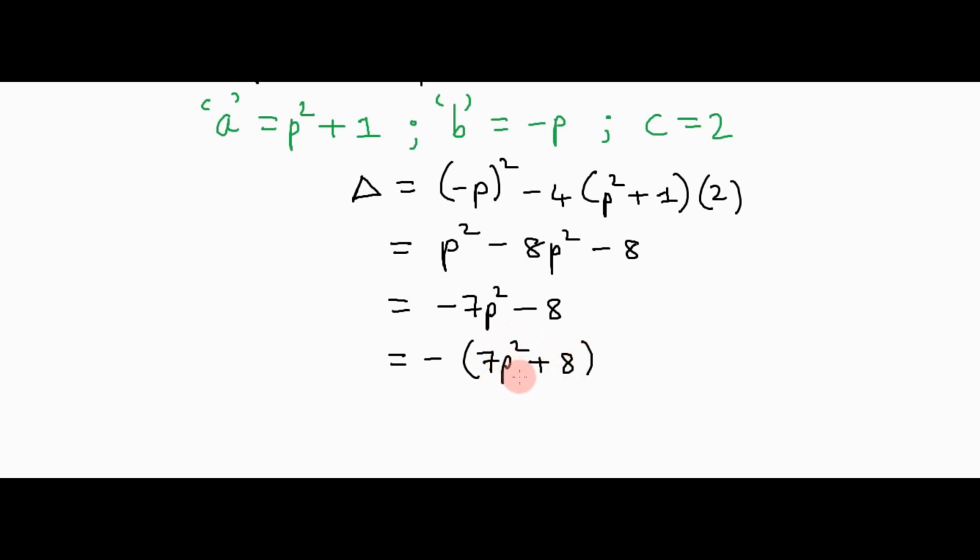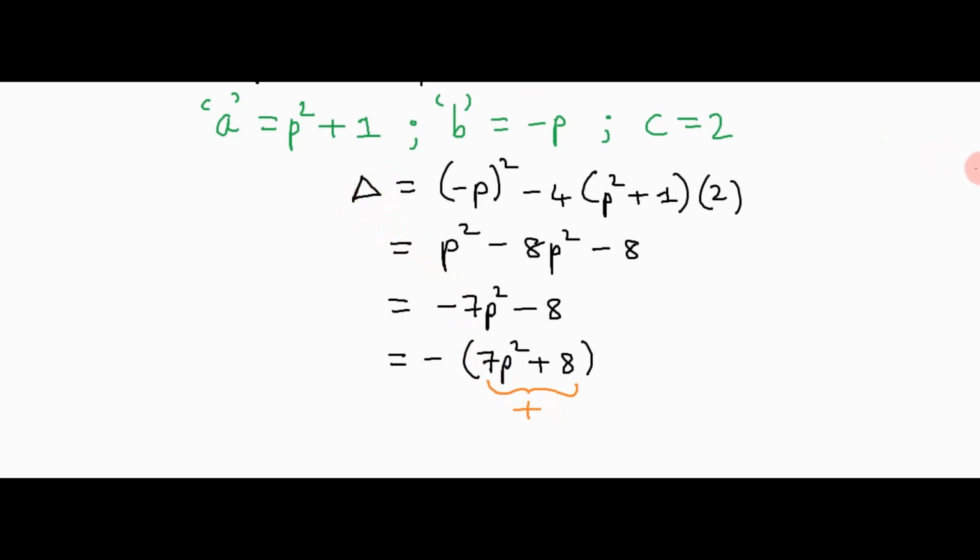If p is non-zero, then 7p squared will still be a positive number, and we get a positive number plus another positive number, which is always positive. So what's inside the brackets will always be positive. Then we have a negative times a positive, which will give a negative. And that means that delta is negative.